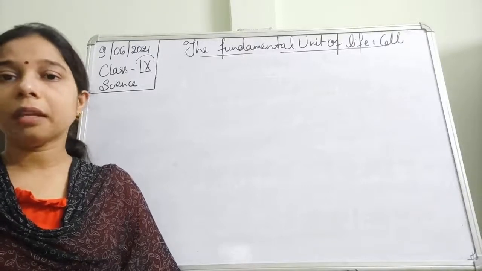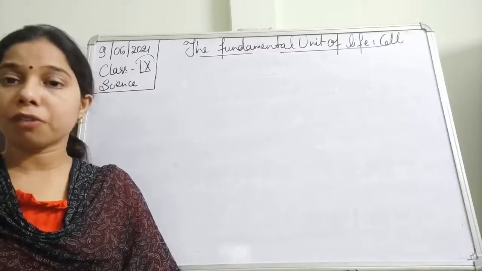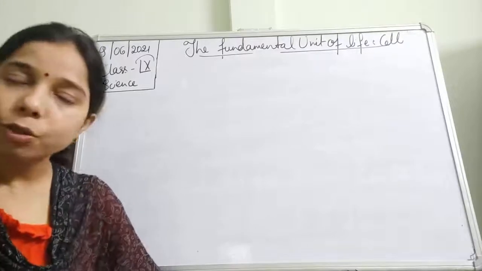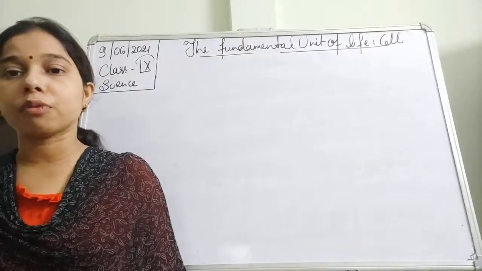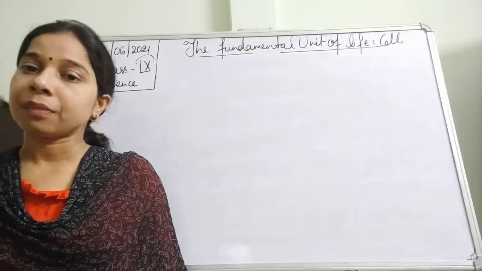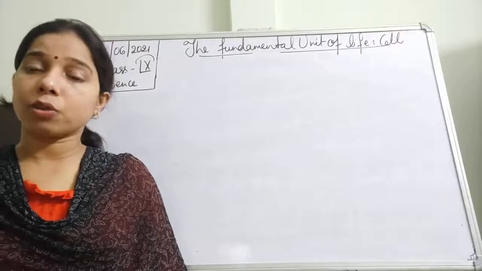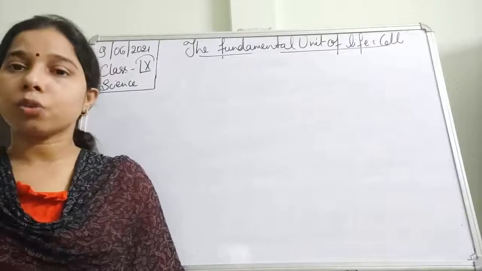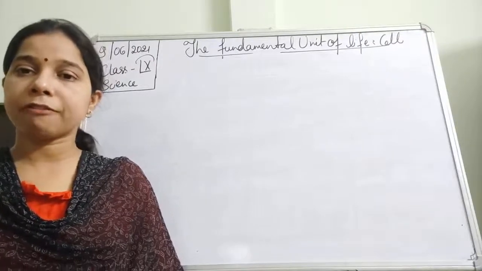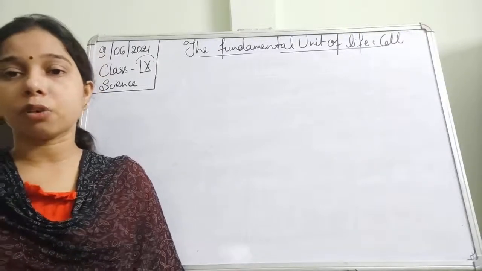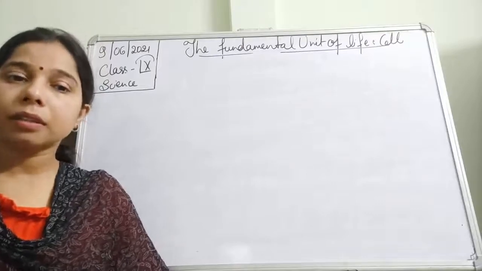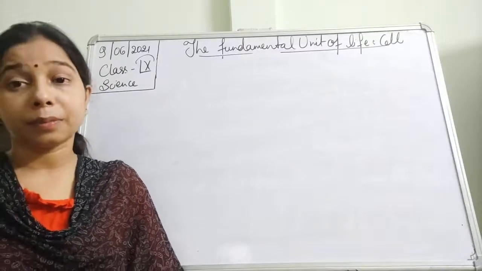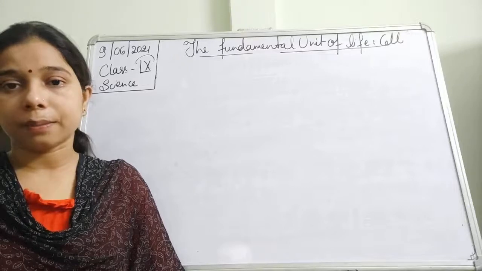Like the first thing, the discovery of the cell happened by Robert Hooke, and later on it was discovered by Antony van Leeuwenhoek. He has seen a living cell, and Robert Hooke, who is also known as the father of cytology, discovered the cell, and he has seen this in a dead cork cell.